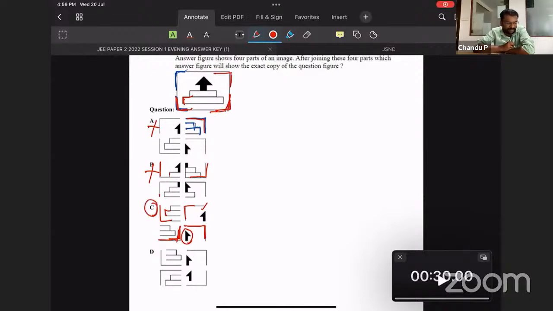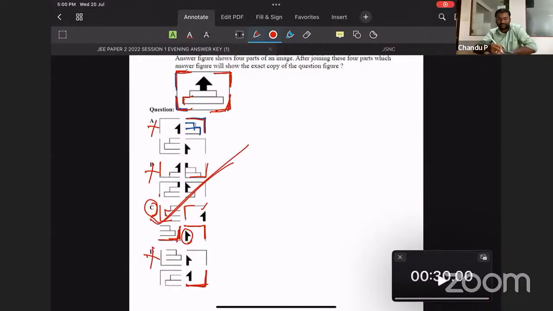We are going in an eliminating manner. So C is fine. Now coming to D, we need to check this particular half of the arrow. Near the arrow, the top left and top right have corners, but it comes to the right bottom. That makes D different. In this way, you can eliminate the options and reach the answer C.